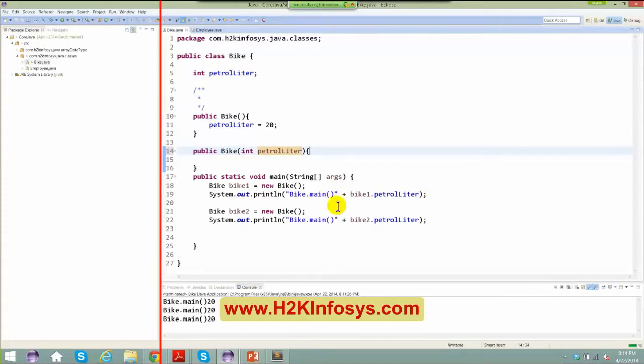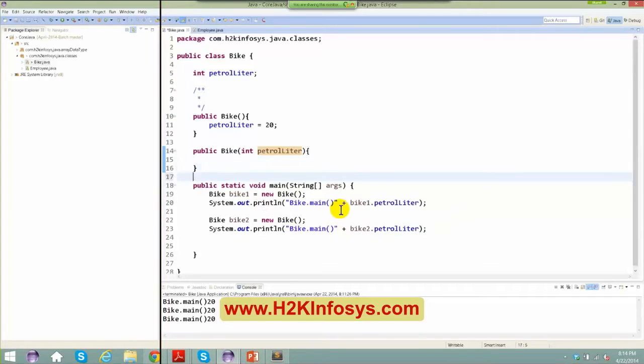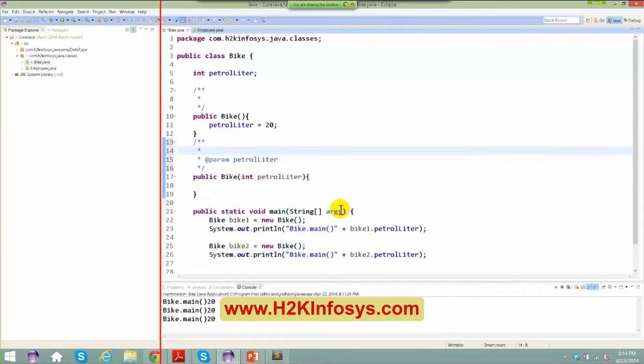As this is local, it doesn't matter whether this name is on the class and this is on the method itself. So now I have created a constructor. What did I do? Basically, I have overloaded the constructor. So this is constructor overloading. I have overloaded this constructor and I have passed one argument in it.